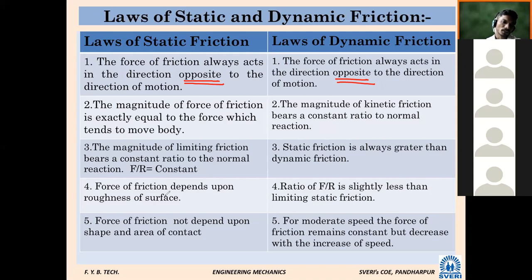Then the most important thing: the magnitude of limiting friction bears a constant ratio with the normal. What is this constant ratio known as? We have discussed this also. Mu, very good. Coefficient of friction, F upon R. The magnitude of limiting friction force bears a constant ratio to the normal. That we have discussed also. Next, one more important thing we have discussed: static friction is always greater than dynamic friction. This thing we have discussed.